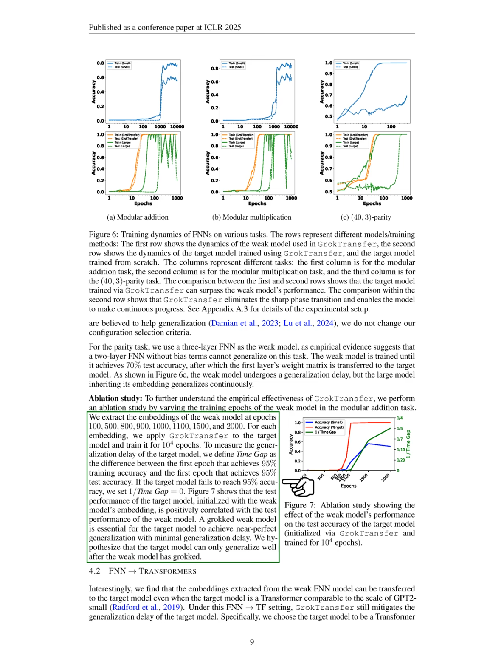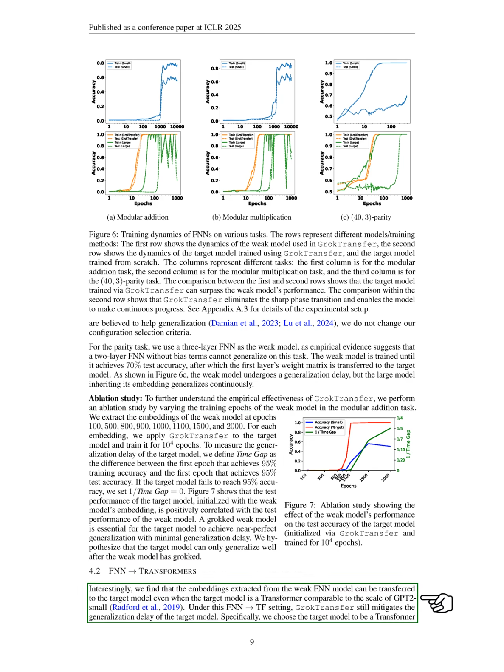Our findings show a positive correlation between the test performance of the target model and the weak model, suggesting that a well-trained weak model is crucial for the target model to generalize effectively with minimal delay. For the transformers, we discover that embeddings from the weak FNN can also be transferred to a transformer model, even one comparable to GPT-2 small. This transfer still reduces the generalization delay of the target model.